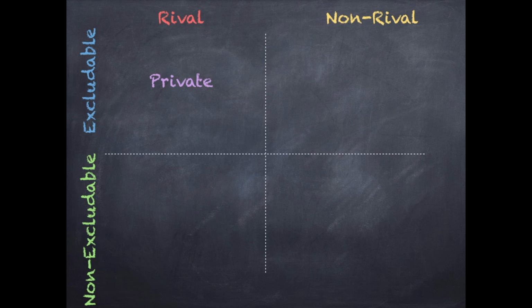If it's non-rival and excludable, it's an artificially scarce good. If it's non-excludable and non-rival, and if it's not excludable but rival, it's an artificially scarce. I'm very sorry, that is incorrect. It is not artificially scarce.